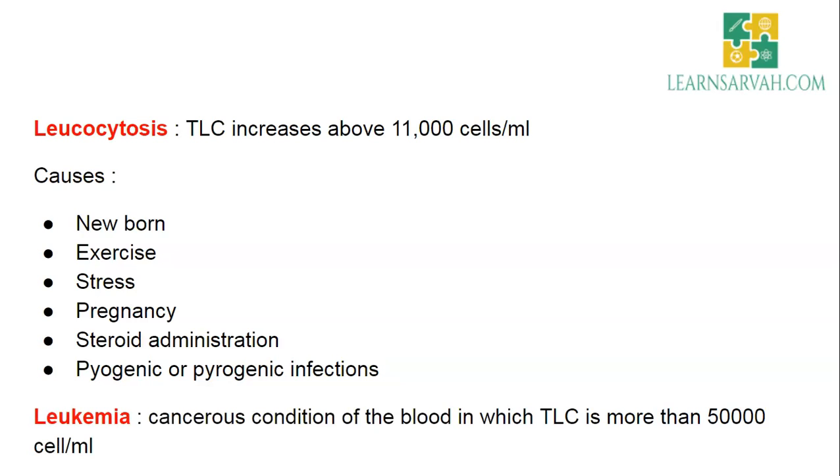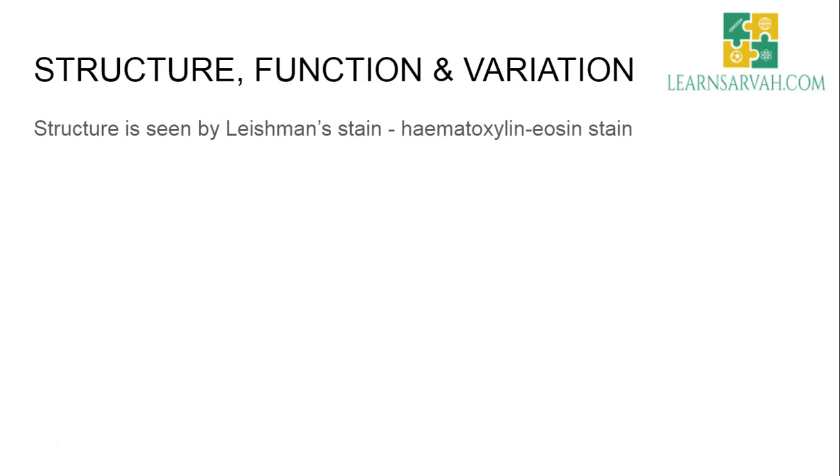Now leukemia. We all should have heard the term leukemia. It is a cancerous condition of the blood in which the total leukocyte count will be more than 50,000 cells per ml. Now let us discuss the individual leukocytes, that is their structure, function and their variation in blood circulation. The structure is studied by Leishman stain, or hematoxylin eosin stain.